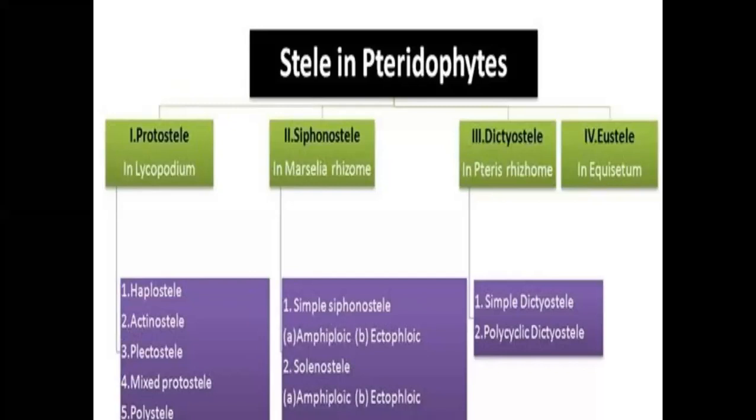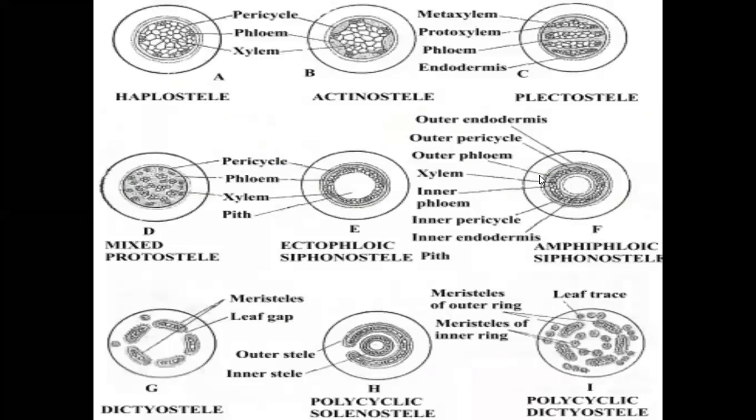Now we discuss the diagrammatic steles: haplostele, actinostele, plectostele, mixed stele. These four steles belong to protostele, meaning medulla is absent in these four. Based on the xylem arrangement, haplo means xylem is present at the center region, surrounded by phloem, in a simple structure. Haplostele is also called simple protostele.